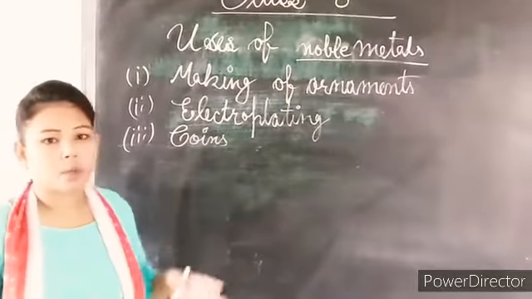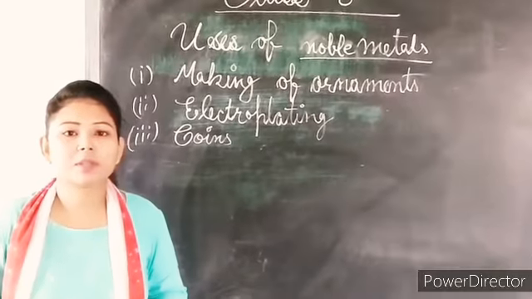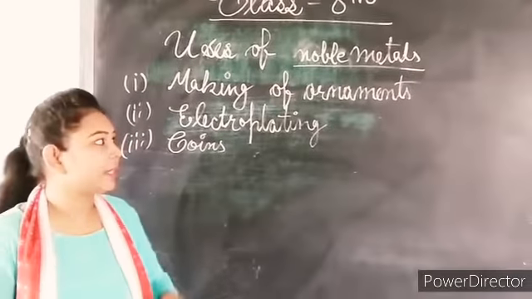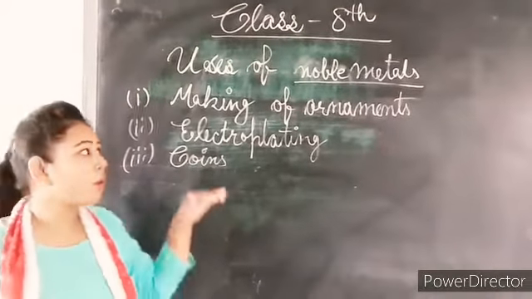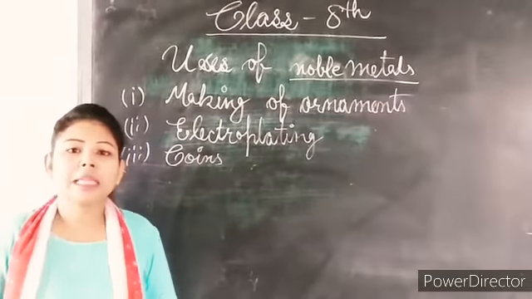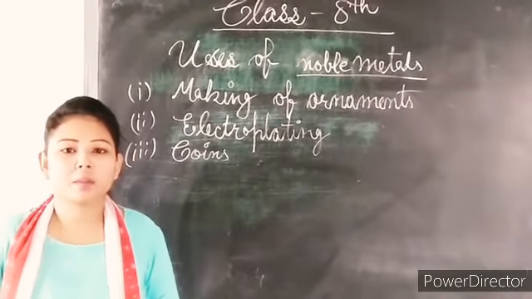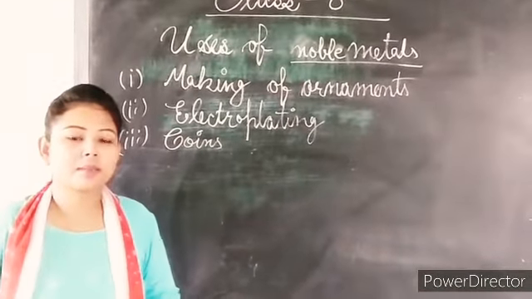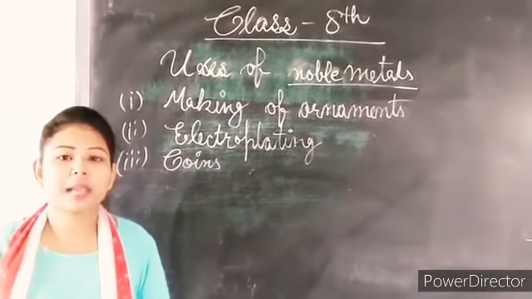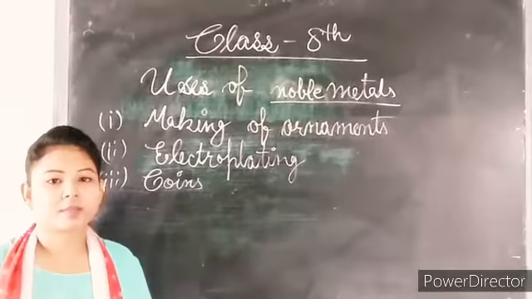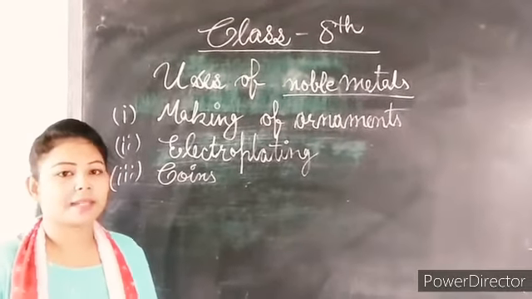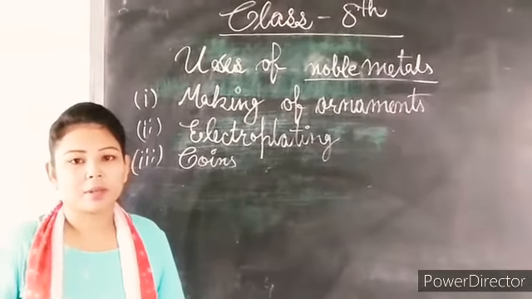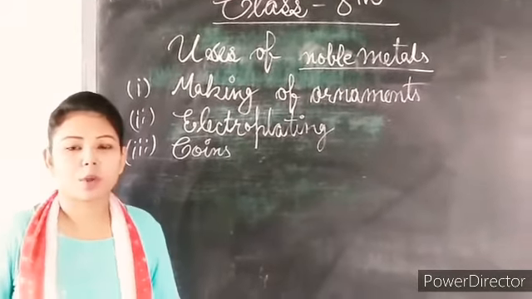So first of all, what are noble metals? Like gold, silver. These are called noble metals because they are not reactive in nature. Here are some uses of these. First of all, making of ornaments. Next is electroplating: some noble metals are used in the electroplating of other metals, and some are used in the making of coins also, for example gold and silver. So this is what we have about the uses of noble metals.